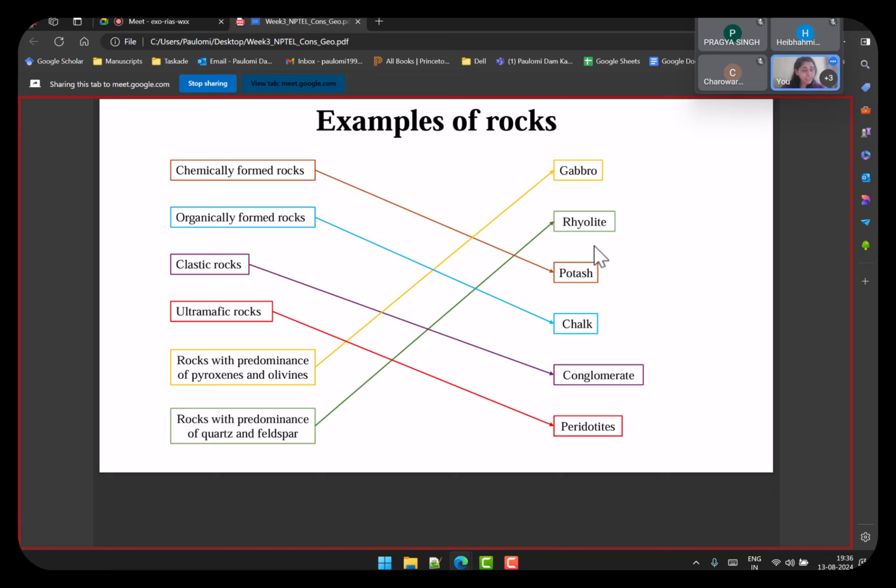So whenever you are revising or you want to understand, you can come back to this PPT and just look at these different types of rocks, and then go back to your lecture series and try to divide your lecture into these different parts and understand what the different properties are, because as a whole it might get a little confusing.